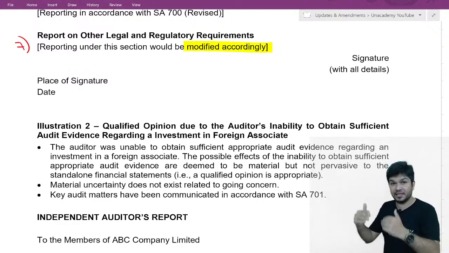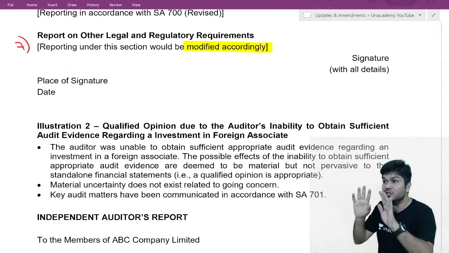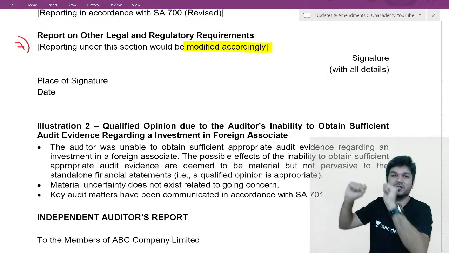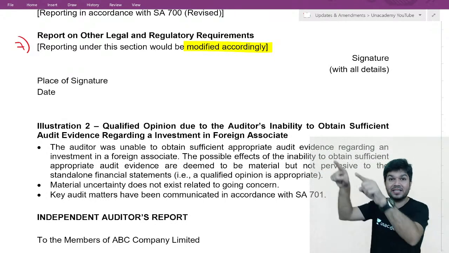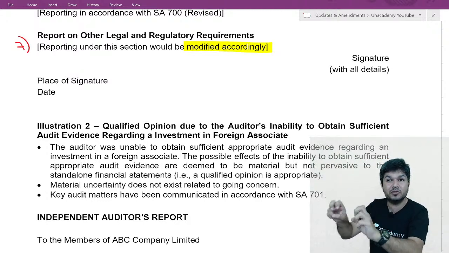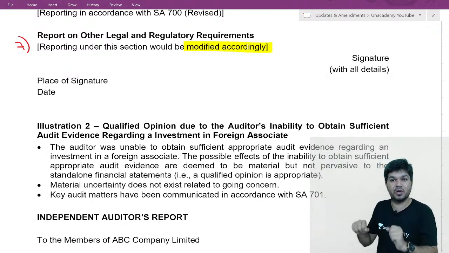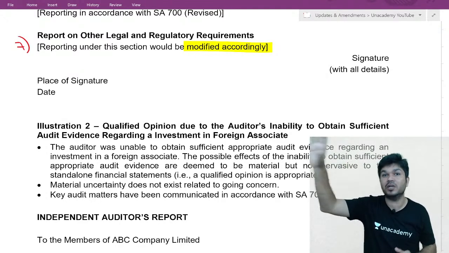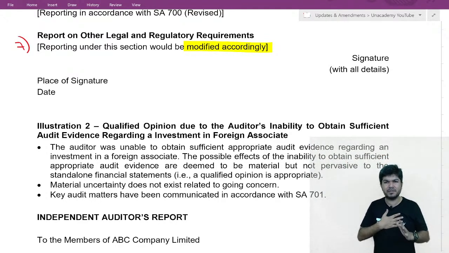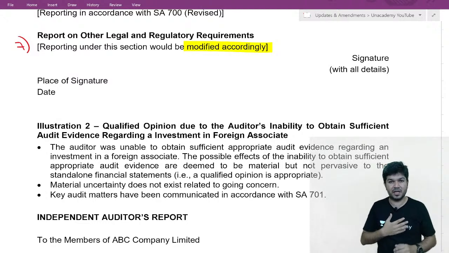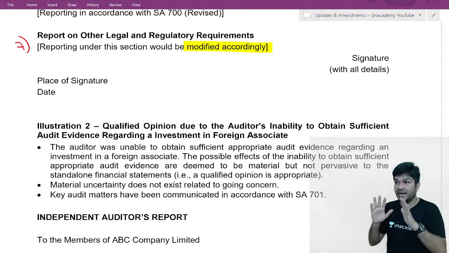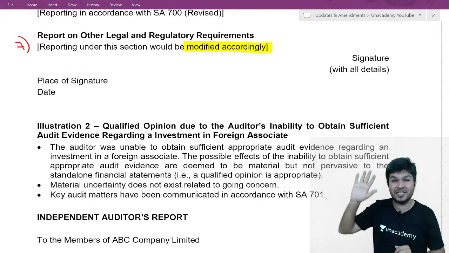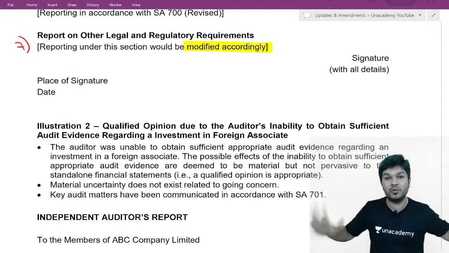So to understand whether permanent diminution is there in the investments, I need to check the financials of the company where we have invested. As an auditor, you need to check that company's financials, speak to that company's management, check their audit report, or speak to their auditor also.